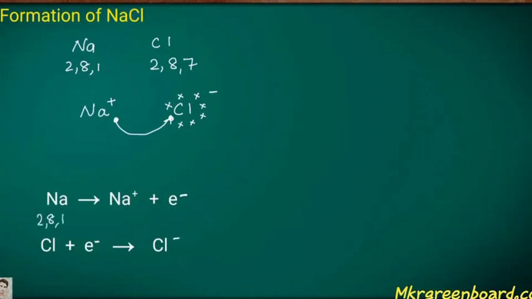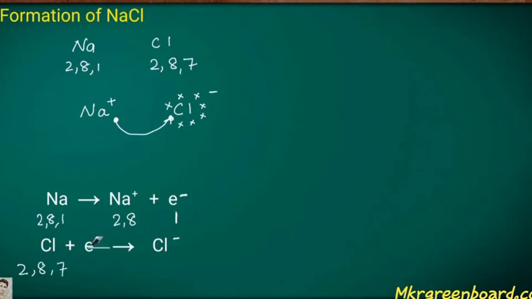The element that gives the electron always becomes positive. So if we convert this Na into Na plus, it is converted into the 2, 8 configuration because it loses one electron. Due to the loss, it carries a positive charge.